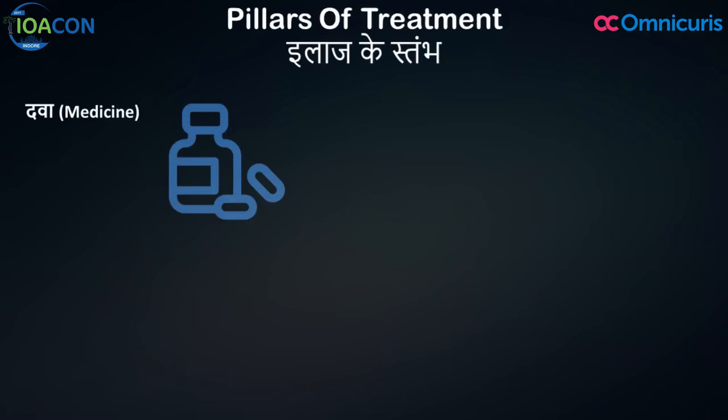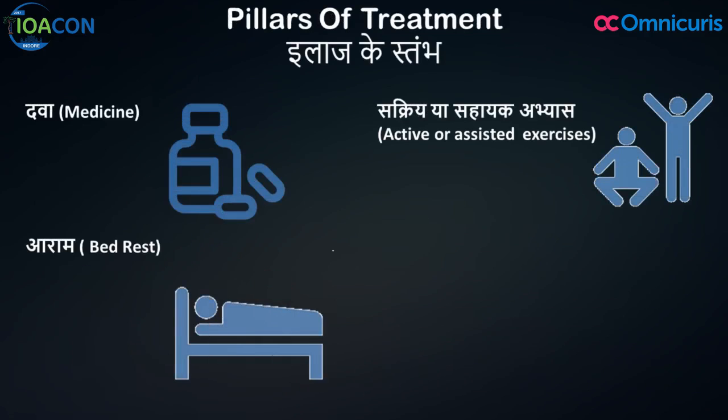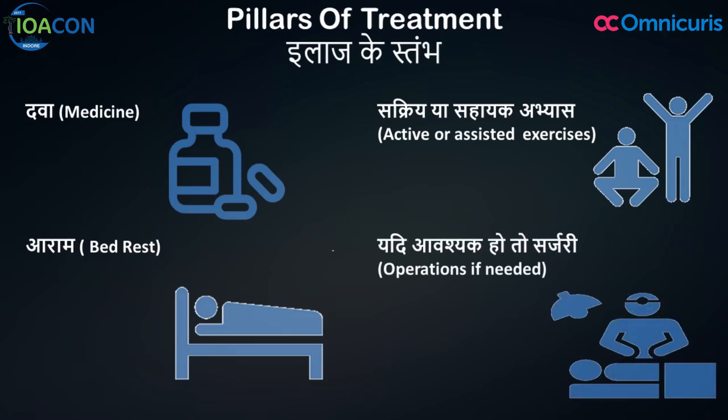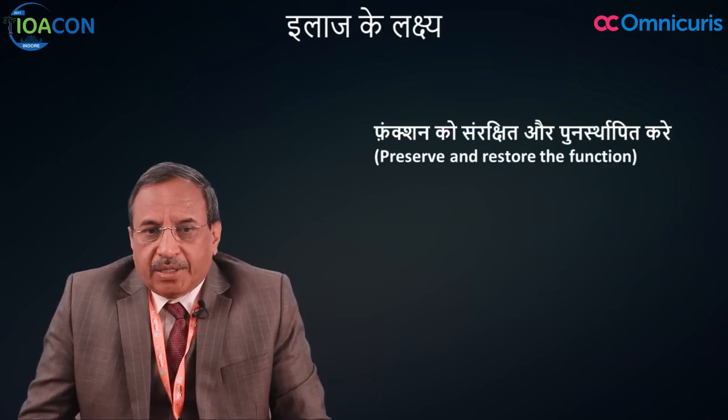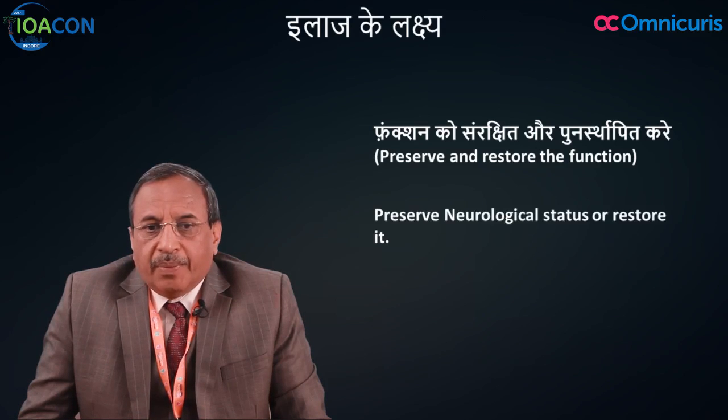So, what are the pillars of the treatment? Medicine, rest, active or assisted exercise, and if needed, operations in spine or bone and joint TB. Our objective of treatment is eradication of infection, pain relief, and we want to preserve and restore the function of the person, and preserve neurological status or restore it.